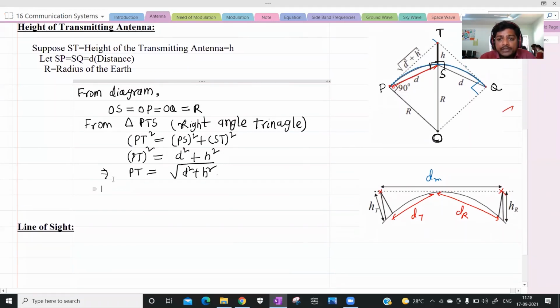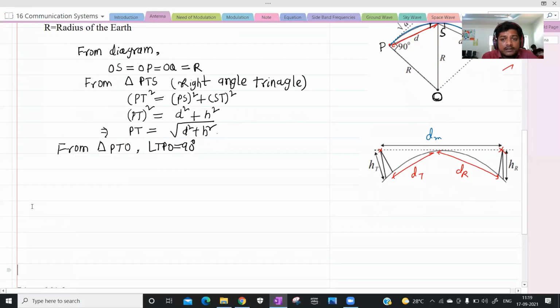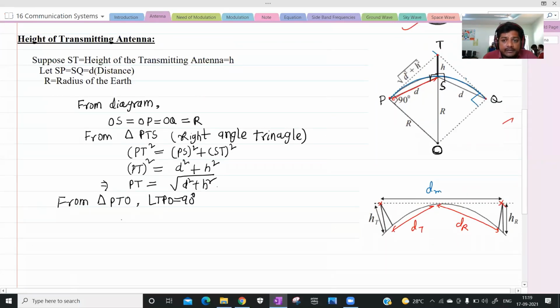But if you carefully observe, take one more triangle, triangle PTO. Here angle TPO equals 90 degrees again. It is also a right angle triangle, so here also we can apply the Pythagoras theorem. Here OT is the hypotenuse, so OT square equals PT square plus PO square, from the diagram.